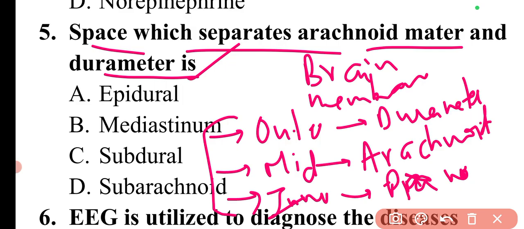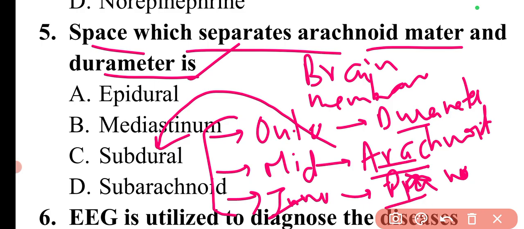Now there is a space between dura mater and arachnoid mater, which is the outer layer and middle layer. This space is known as the subdural space. And there is a space between arachnoid mater and pia mater, which is the middle and inner layer. The space between the middle and inner layer is known as the subarachnoid space, which contains cerebrospinal fluid.